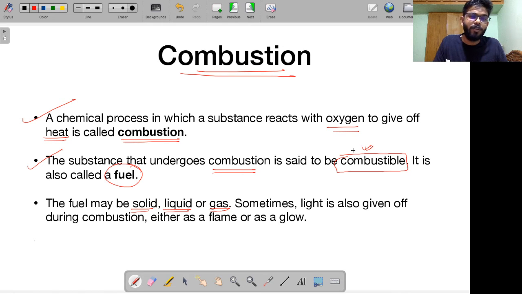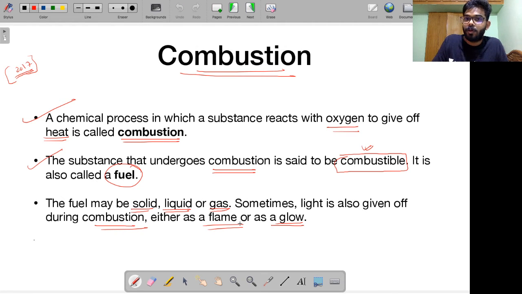Alright, combustible. You will be very surprised to see that in 2017 in General Studies paper 1, a question on cryosphere was asked. People had a very tough time. Some of them simply left a simple question on cryosphere, an easy 10 marks question, I remember. So you should not be flabbergasted by such terminologies. And remember, 8th standard kids are studying this, so there is no excuse for you not to know such terminologies. Combustible is just another word for fuel. It undergoes combustion. Combustible can be solid, liquid, or gas. Sometimes light is also given off during combustion, seen as a flame. Alright.